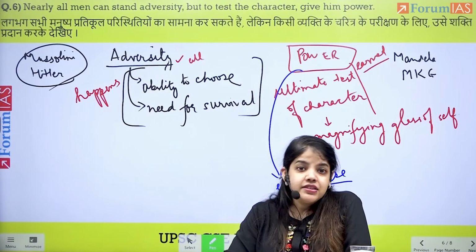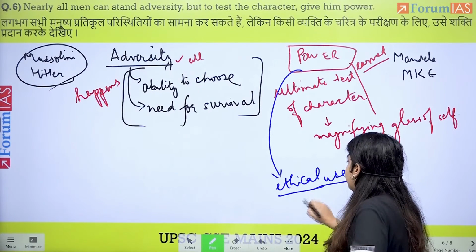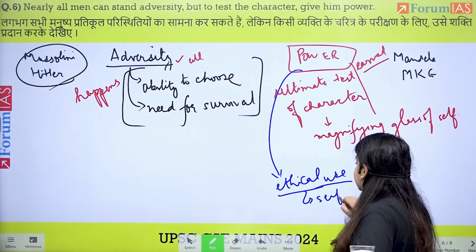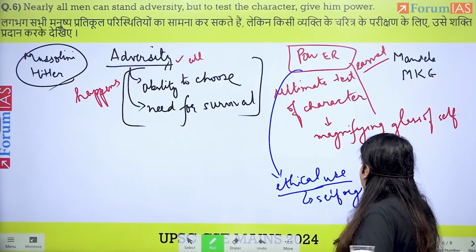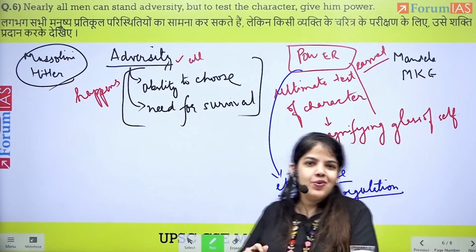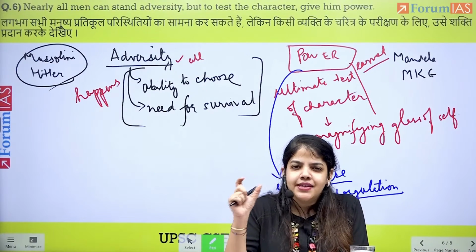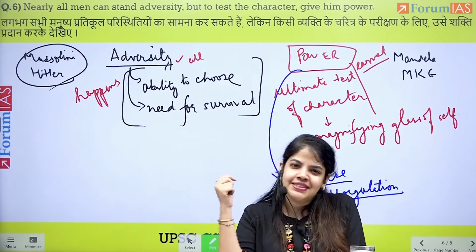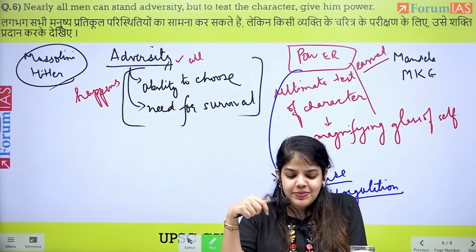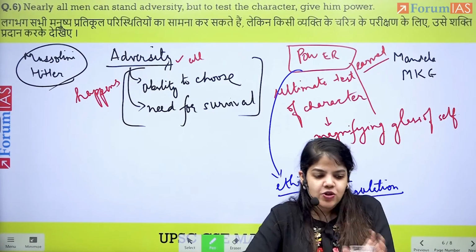Then there is another way of discussing this topic. We've discussed the ethical use, we've discussed self-regulation, etc., to ensure that power corrupts, but absolute power corrupts absolutely. Again, a very similar topic. Power corrupts, but absolute power corrupts absolutely. That could have also been discussed here. Next that we can discuss in this topic is